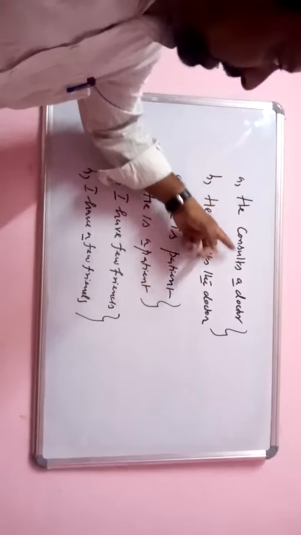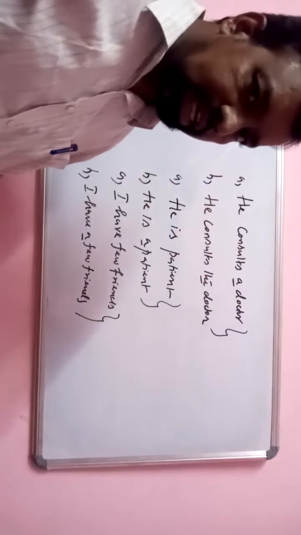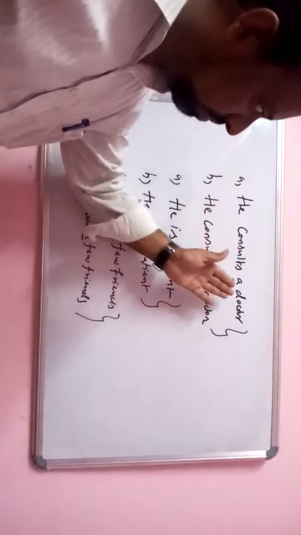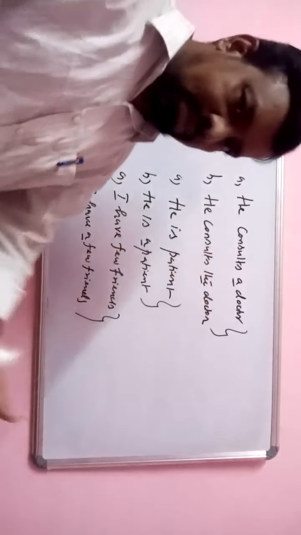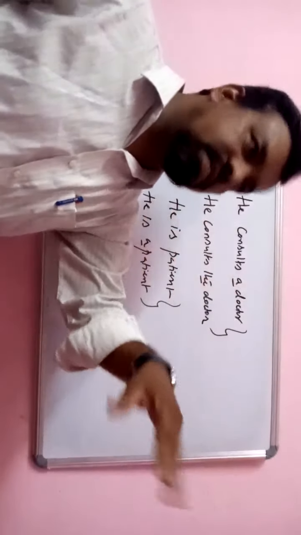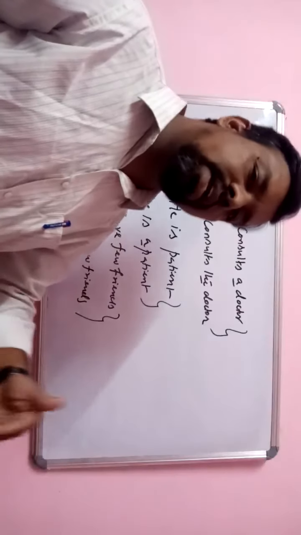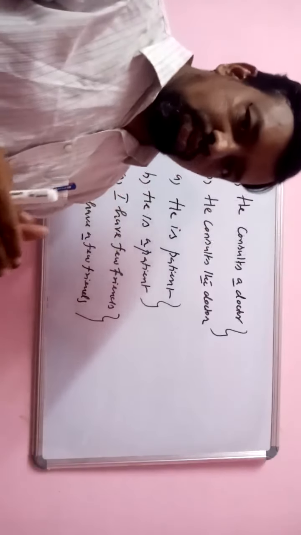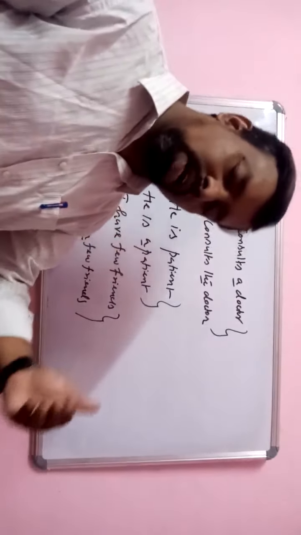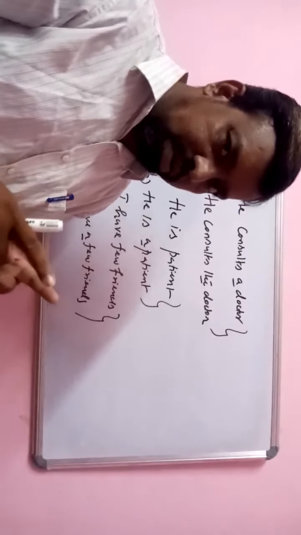See, for example, he consults a doctor means you are going somewhere, you are not feeling well, you are asking someone where the doctor is, and you simply go and take treatment. You do not know the doctor, and the doctor does not know who you are. There is no relationship between you and the doctor.